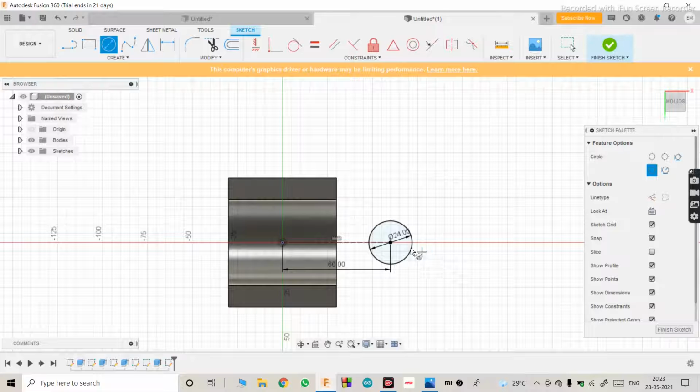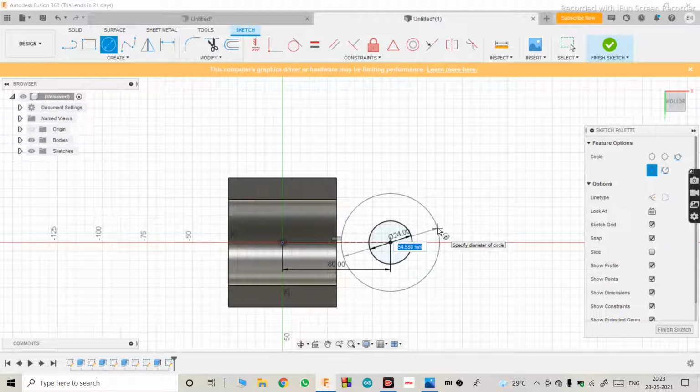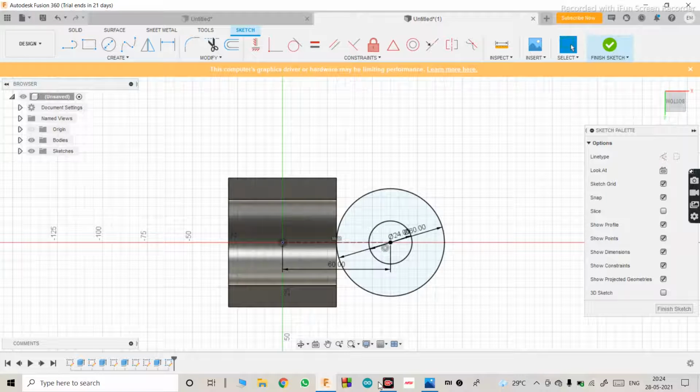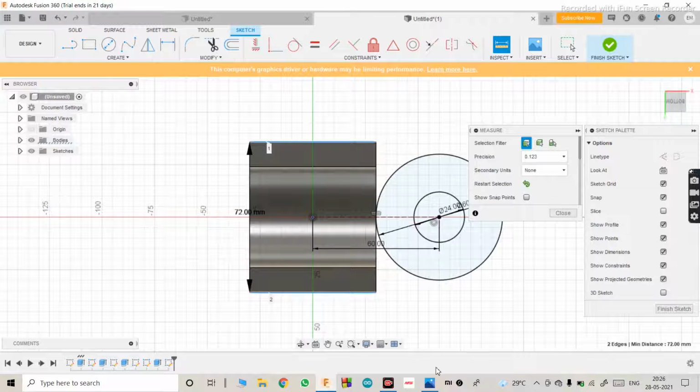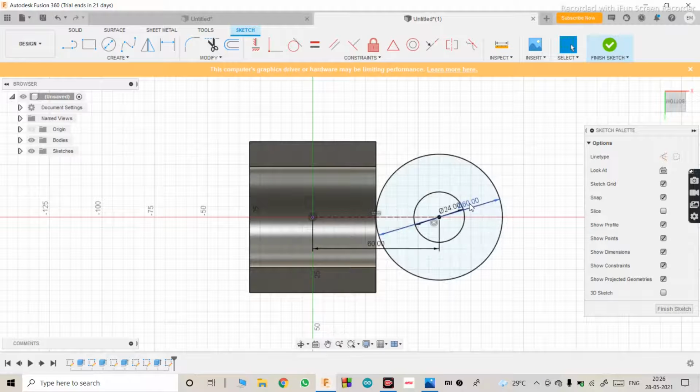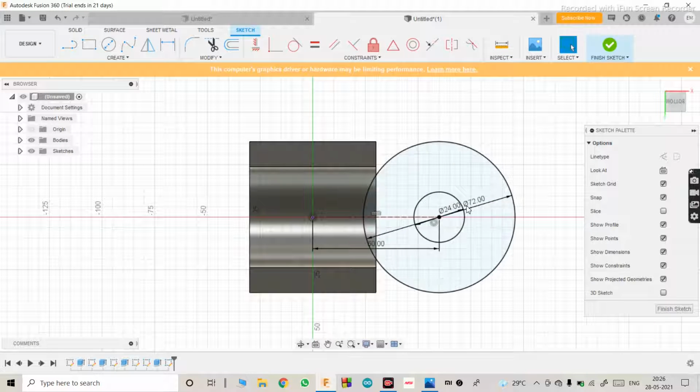So again use circle, radius of 30, that means diameter of 60. Enter. Okay, we'll make this slightly bigger. The outer circle will be 72 mm diameter, so that it should collide with this, just like that.